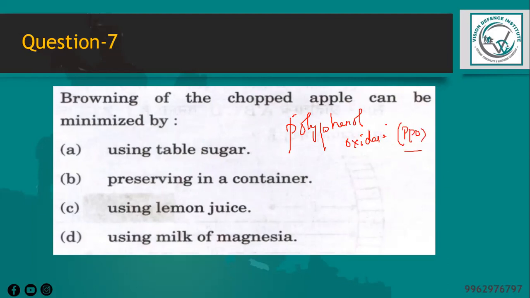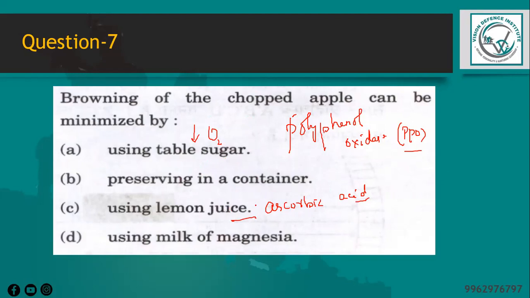So lemon juice is acidic in nature and contains ascorbic acid, which can slow down the activity of PPO and delay the browning process. And sugar can also slow down browning to some extent by lowering the water activity and reducing the amount of oxygen available to PPO, but it may also change the flavor and texture of the apples.